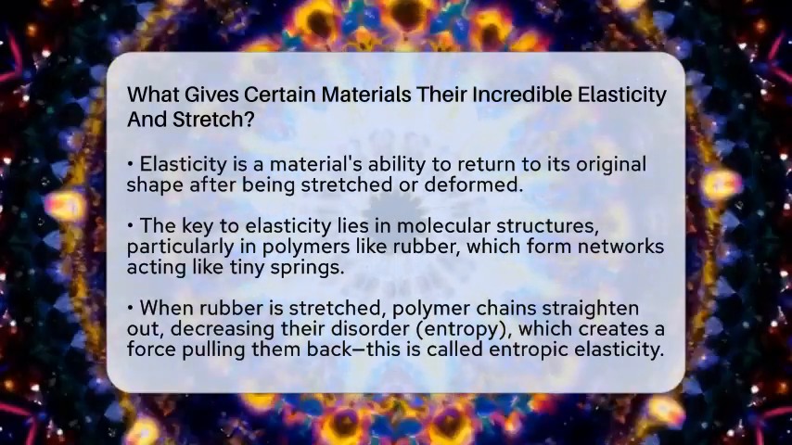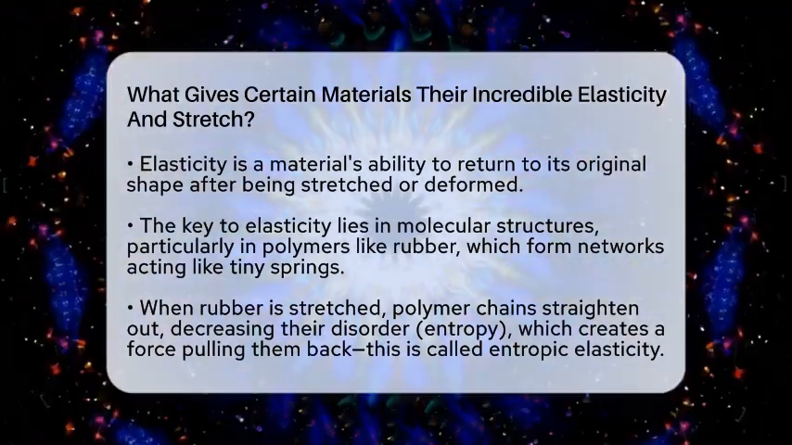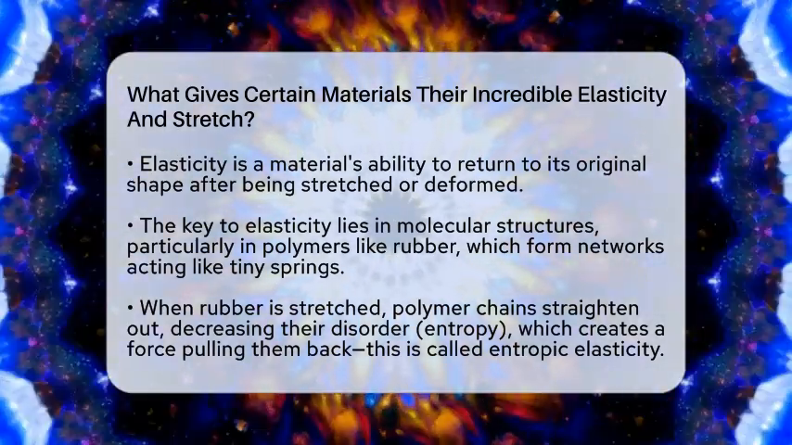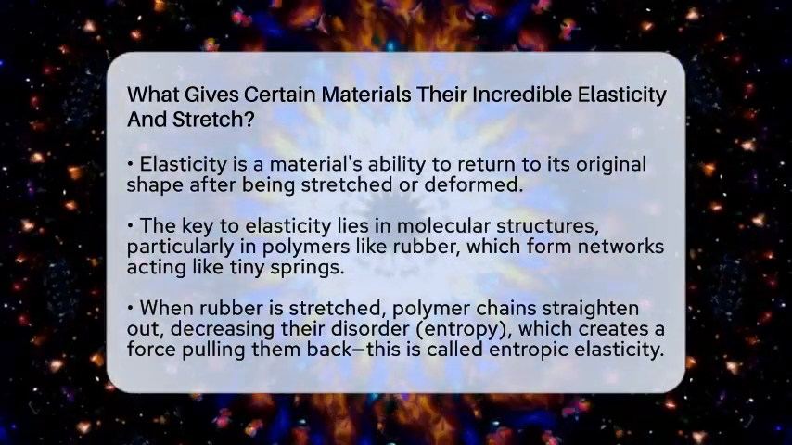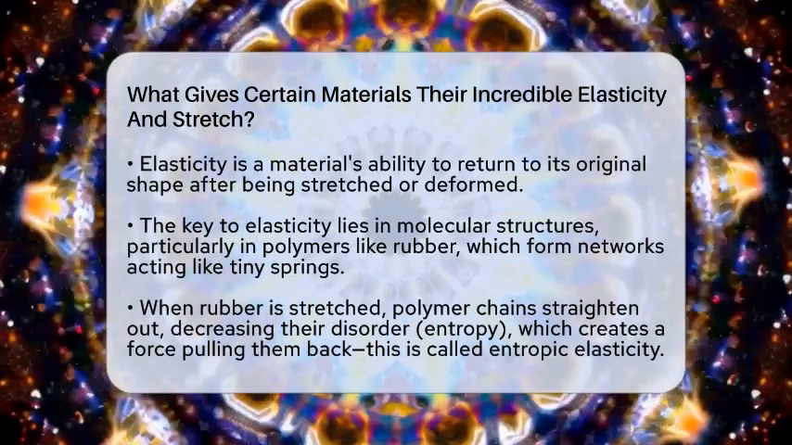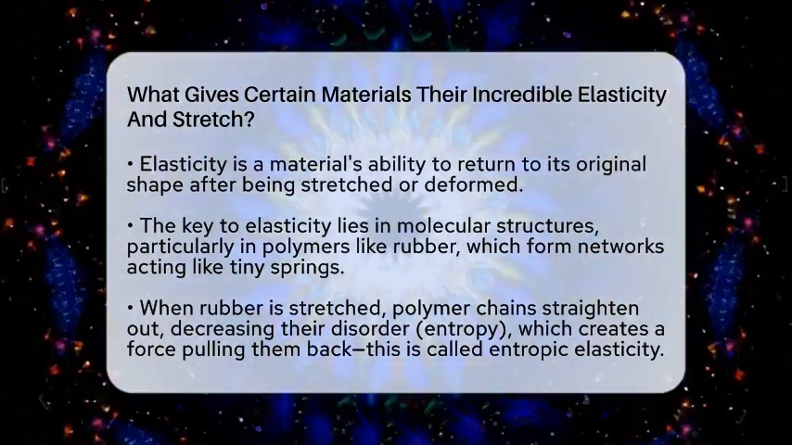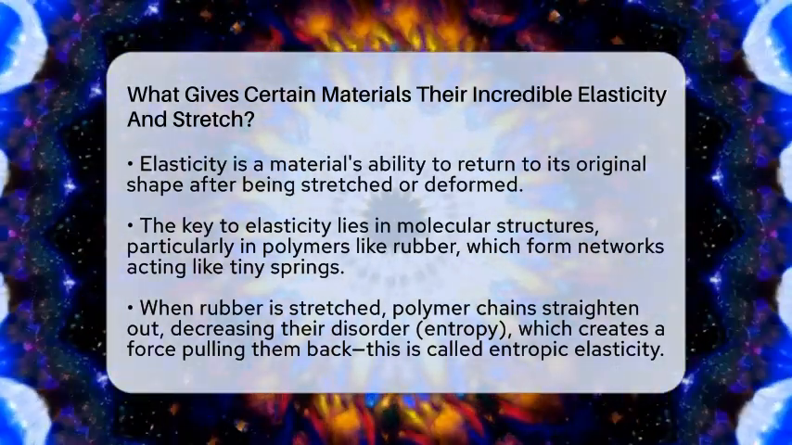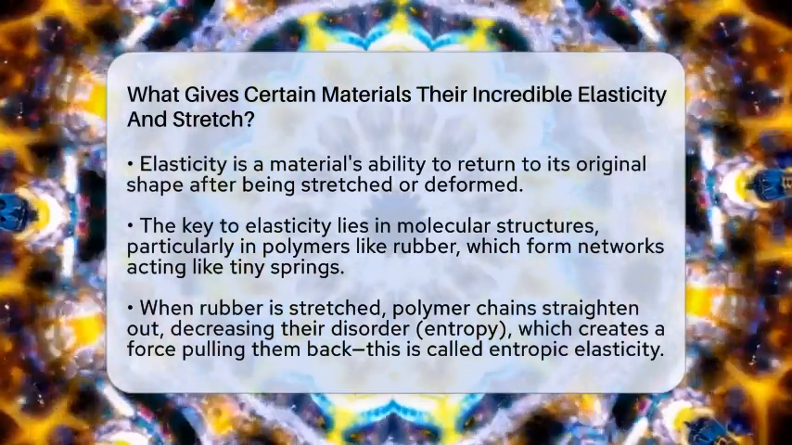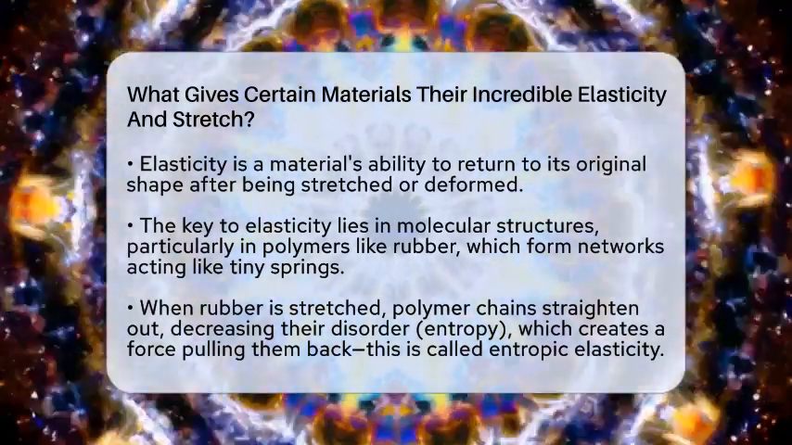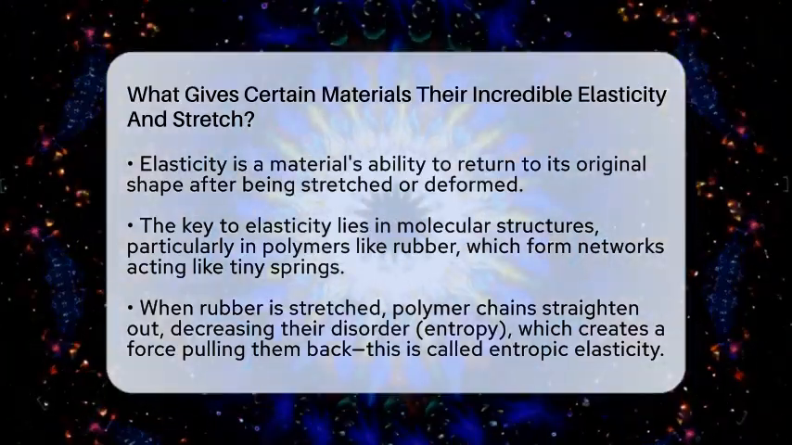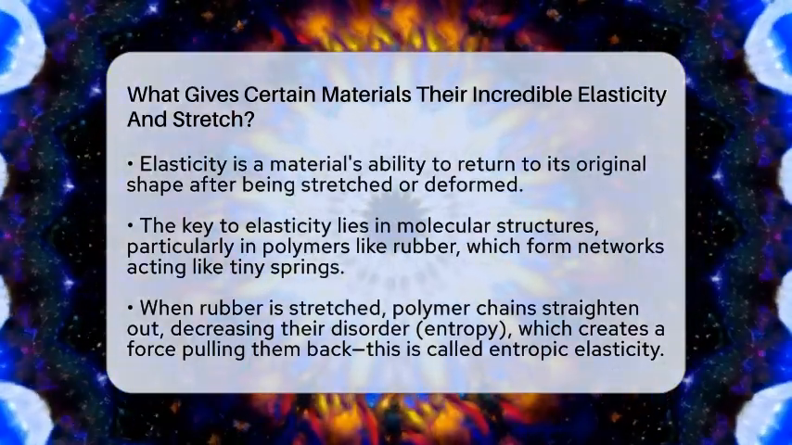At the core, elasticity is a material's ability to return to its original shape after being stretched or deformed. This behavior is driven by forces at the tiny molecular level that resist changes in shape or length. In materials like rubber, elasticity comes from long chains of molecules called polymers. These chains are chemically linked together, forming a network that acts like a bunch of tiny springs.